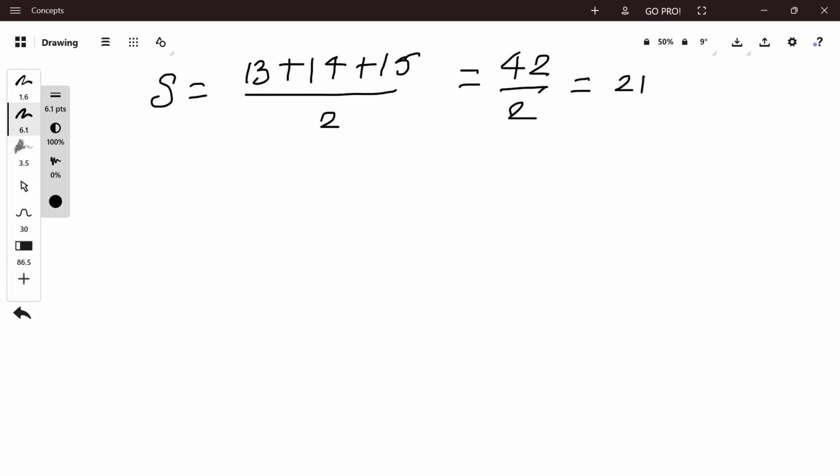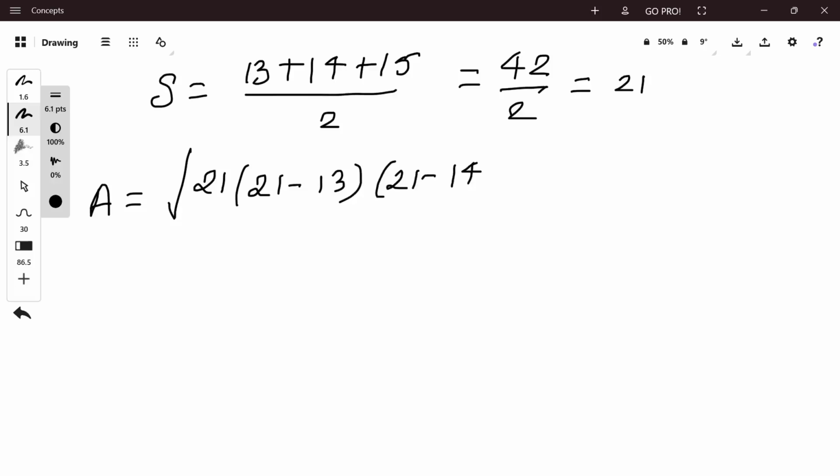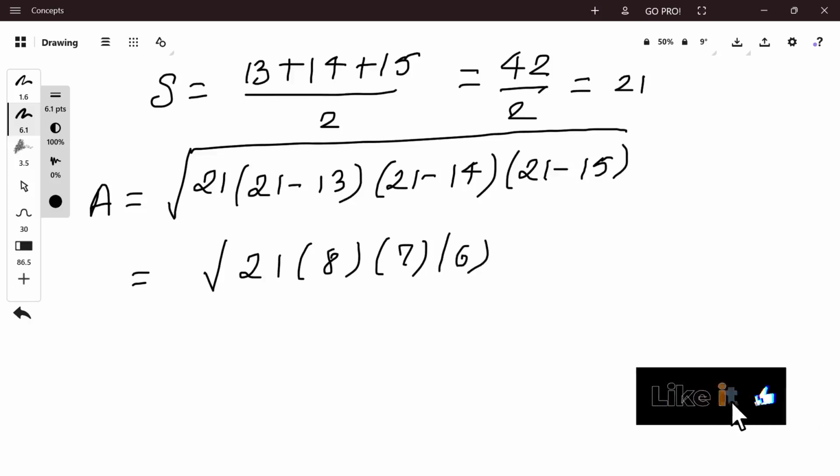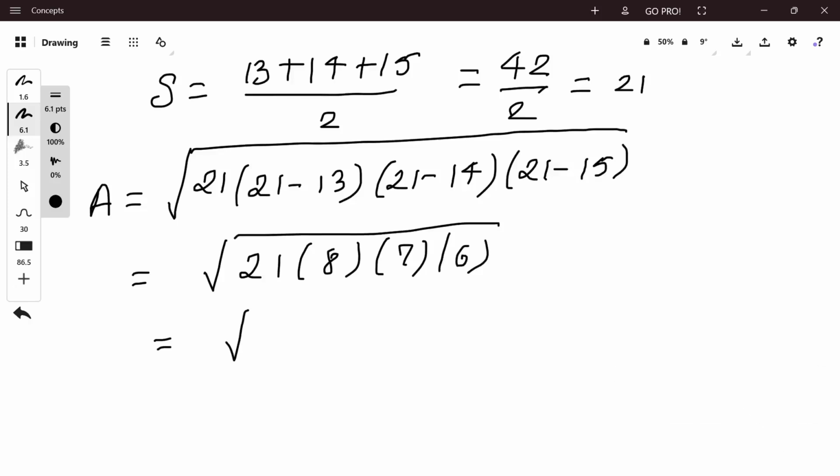Heron's formula states that the area of a triangle with sides a, b and c is area equal to root of S into S minus side 1 into S minus side 2 into S minus side 3, that is equal to root 21 into 8 into 7 into 6, that is equal to root 7056, that is equal to 84 centimeter square.